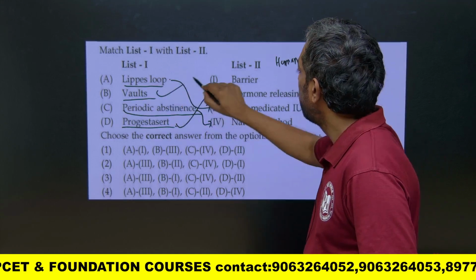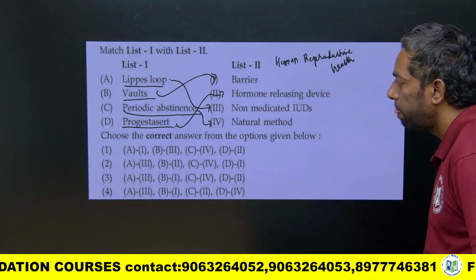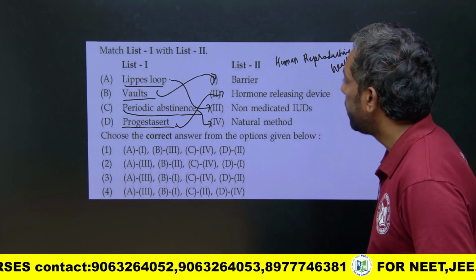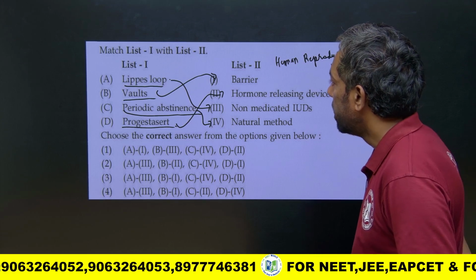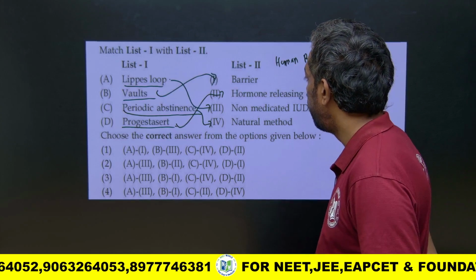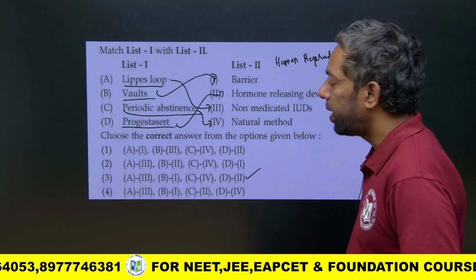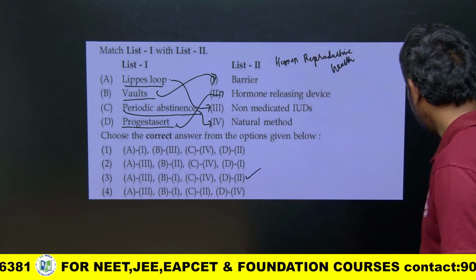So A is 3, B is 1, C is 4. This is the answer; the third option is the answer for this question.